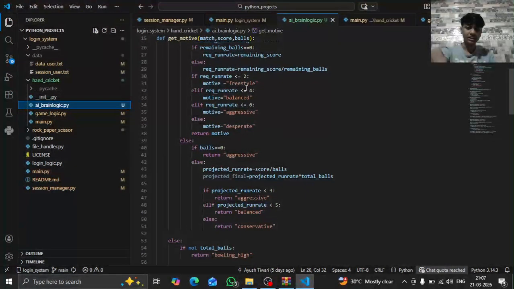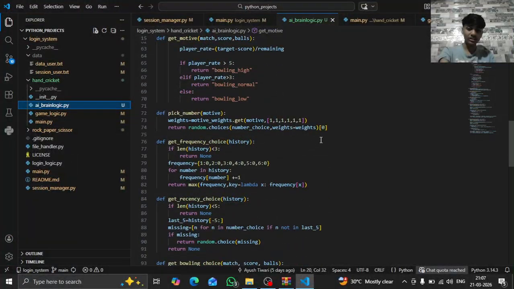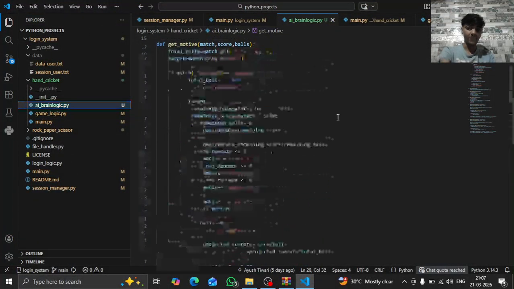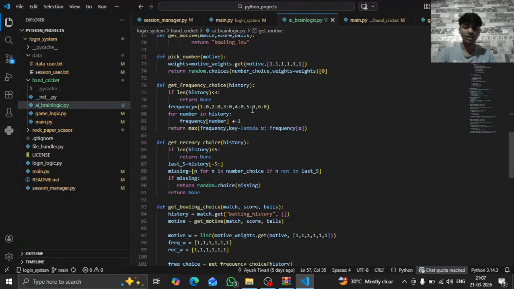And then we give all these strings, and in this function we give the weights. Here all the weights are saved, and then we use these weights in frequency also. Frequency will save all the moves of the player batting and player bowling in a list, and we can use that list to tell Python to count how many numbers are repeated, and on the basis of that we give a frequency score.